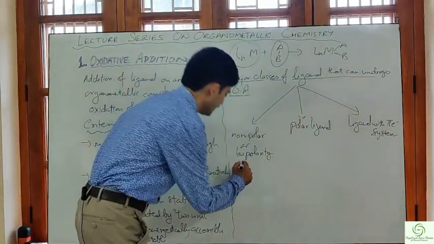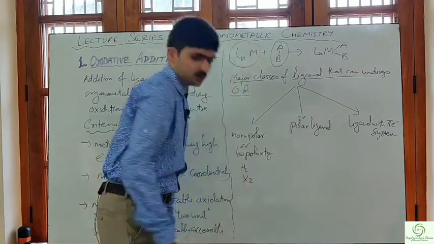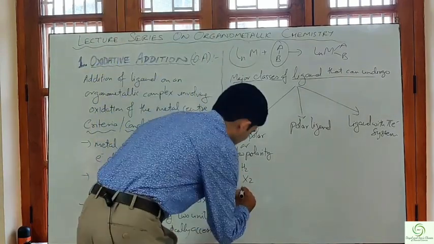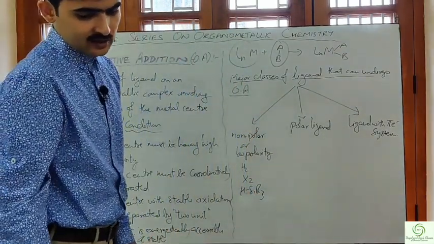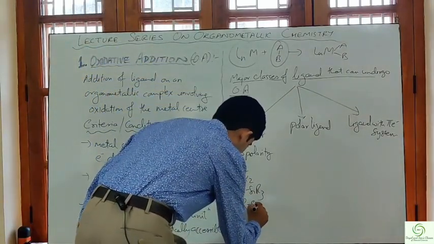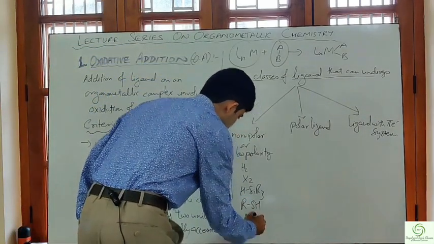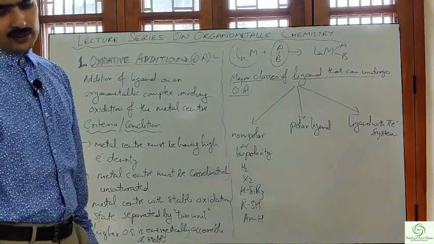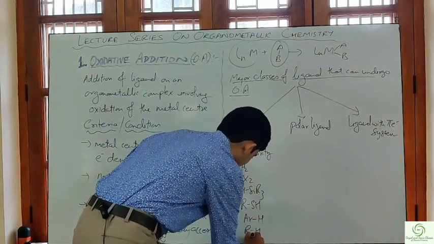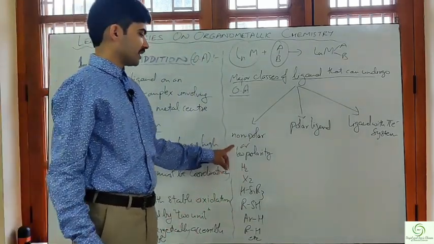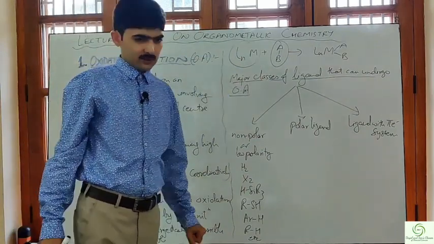Examples of non-polar ligands are H2, X2, HSiR3, selenium hydride, thiols, aryl groups, arenes, alkanes, etc. These are some of the examples of the non-polar, low polarity ligands that can undergo oxidative addition with the metal complexes.